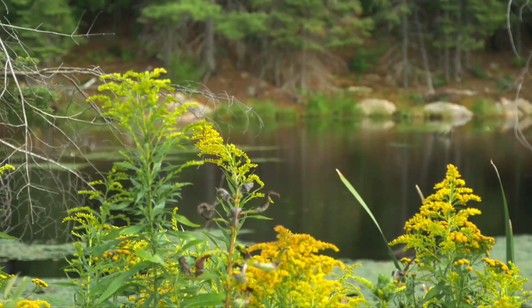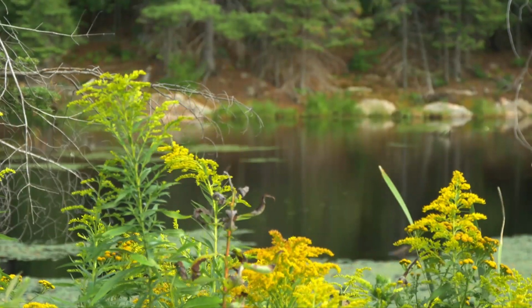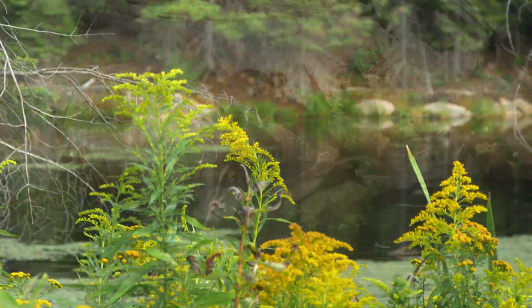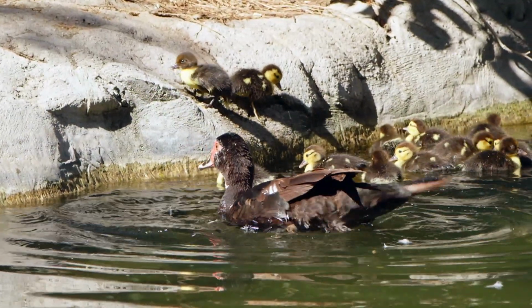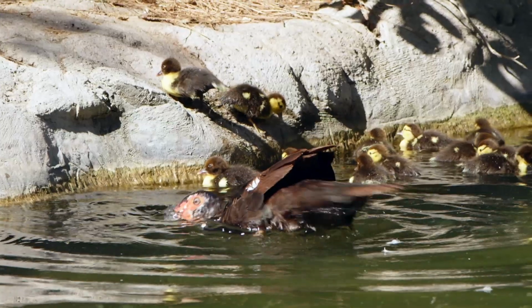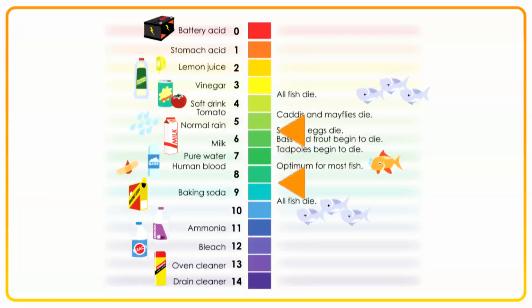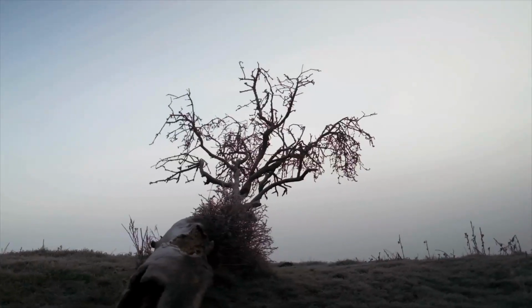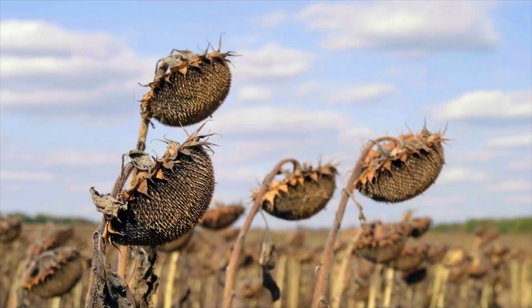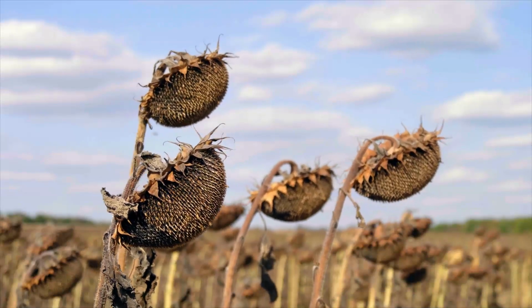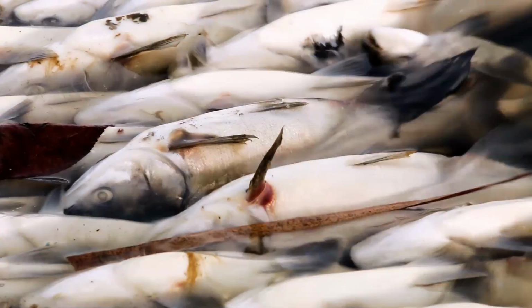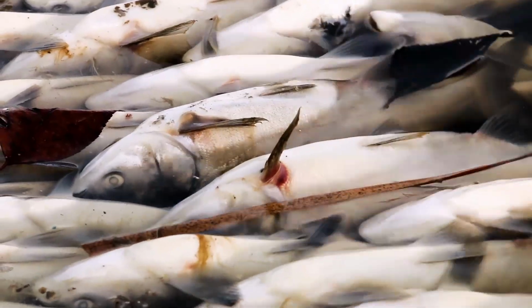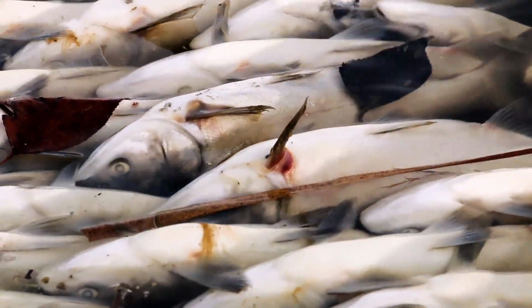The acidity of water is very important to take notice of because when water becomes too acidic, it starts to affect the environment, especially aquatic animals and plants that depend on clean water to live. For example, fish cannot survive if water is below 4 or above 10 on the pH scale. In addition, acid rain also damages plants and trees and makes it difficult for plants to consume water due to the high acidity of the water. Plants and animals can become sick and die due to acidic water with low pH levels.